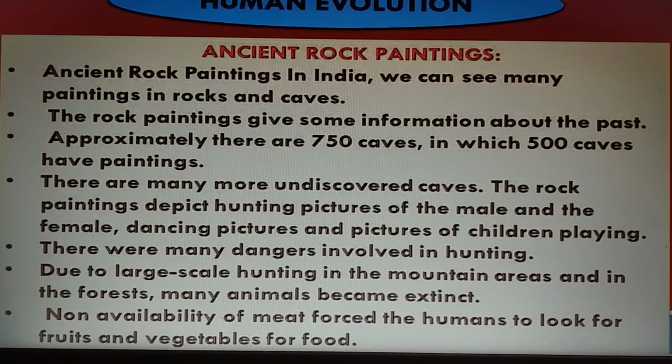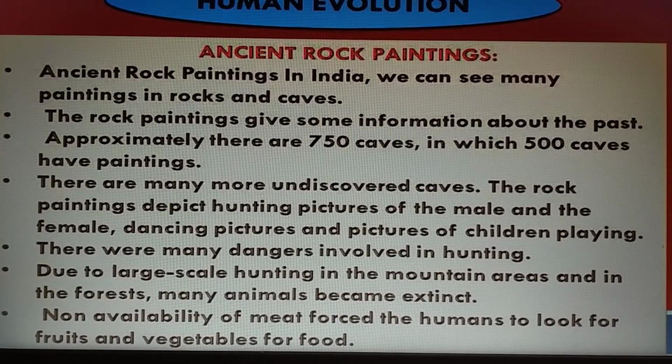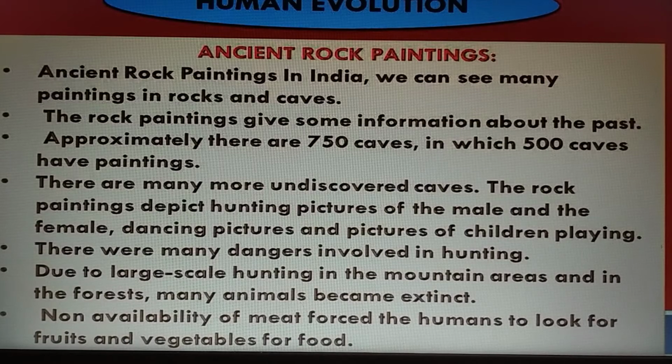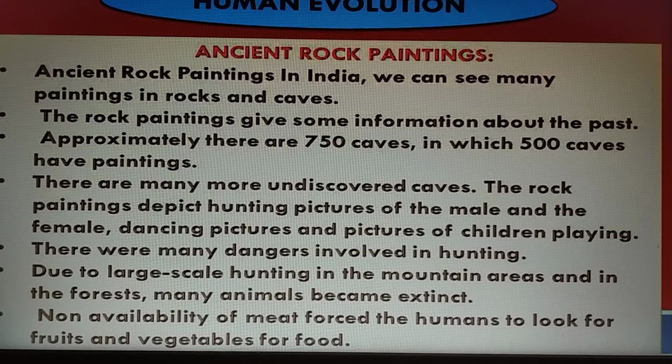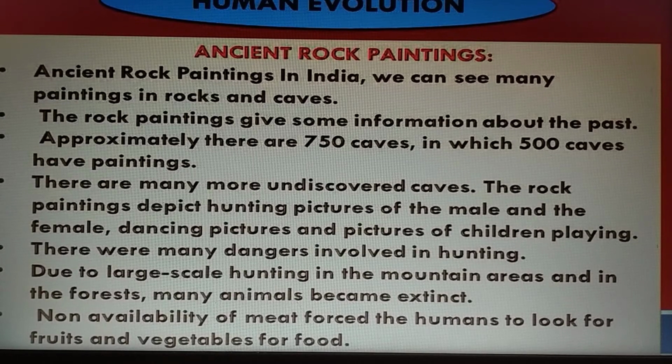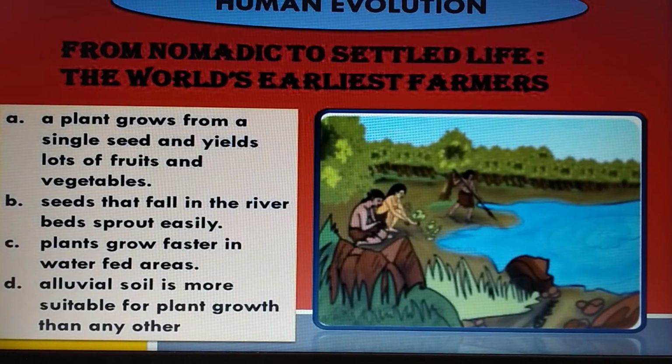Now, the shortage of meat forced the humans to look for fruits and vegetables for food. Next one is from nomadic to settled life. The world's earliest farmers. Nomadic means moving from one place to another place.